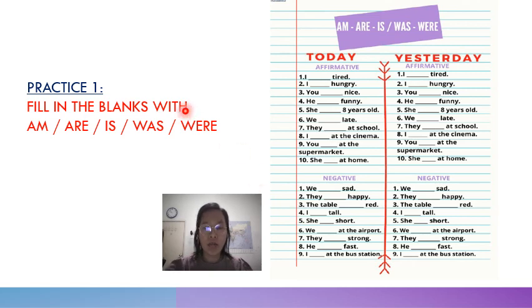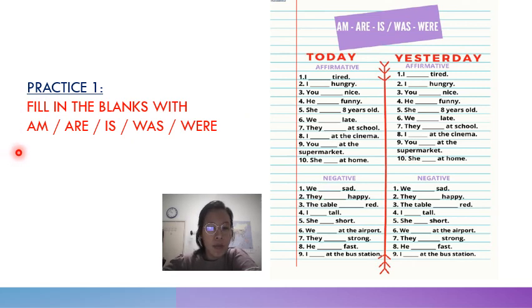Okay, now let's look at the exercise here. Fill in the blanks with am, are, is, was, were. So for today, we will use am, are, is. For yesterday, we will use was or were. This is the affirmative, positive form. This is the negative form.